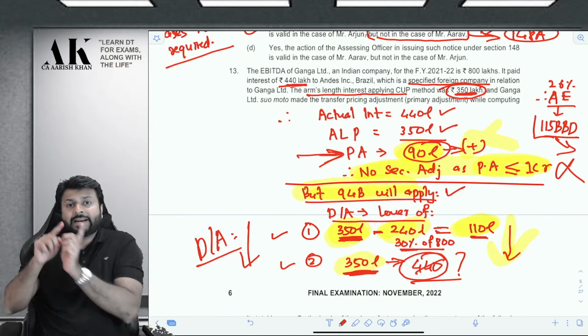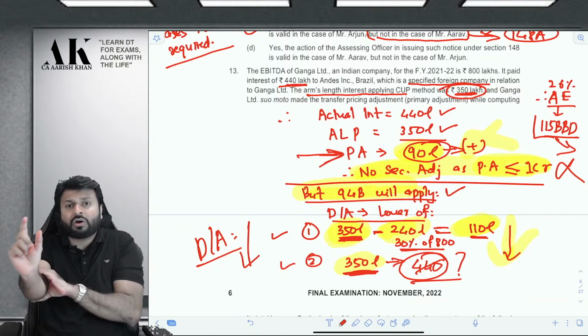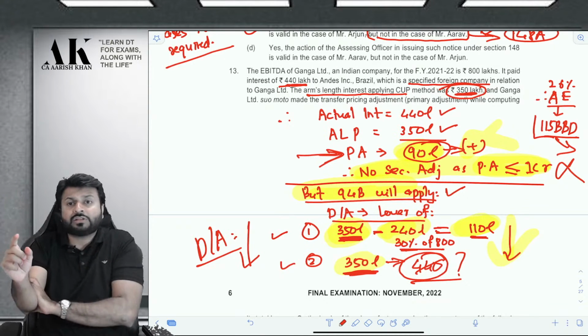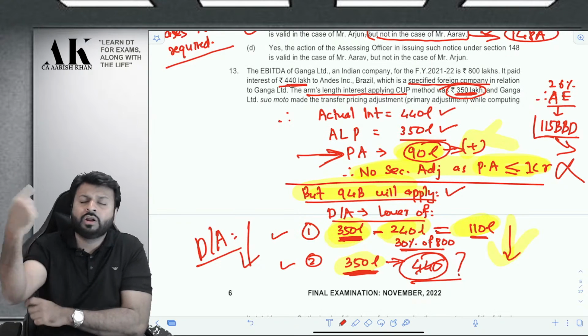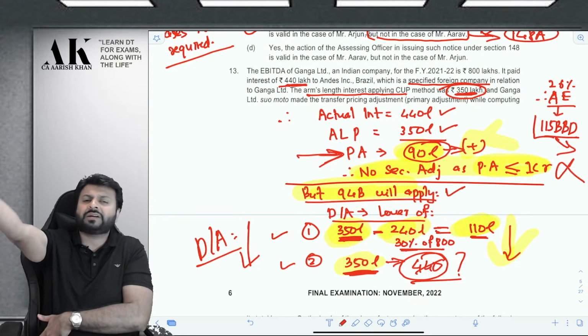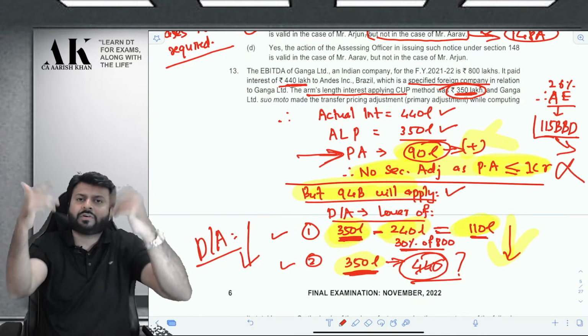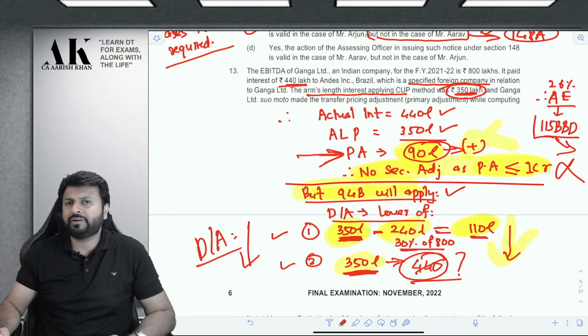So in secondary adjustment, you have to see the threshold of primary adjustment, which is less than 1 crore. But in limitation of interest, you have to see the interest allowed to you. If that is more than 1 crore, limitation of interest is applicable. Interest allowed to you is 350 lakhs. Therefore, limitation of interest 94B will be applicable.